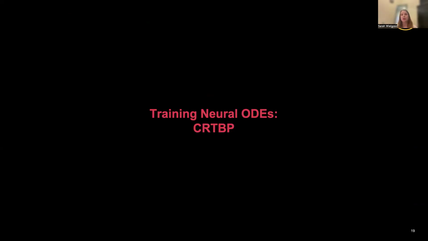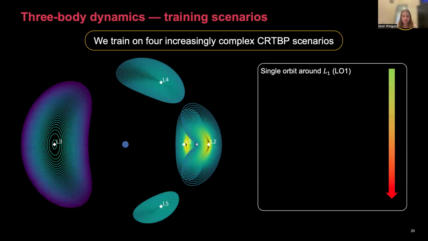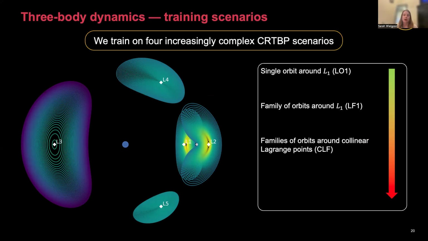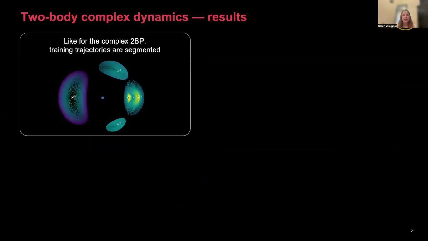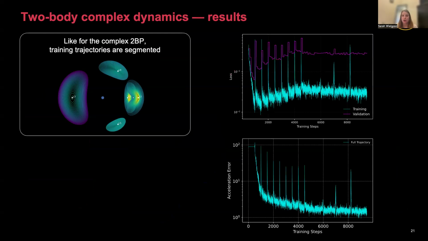So after we identified this issue and that you need to segment your data, we were comfortable moving on. So we train on 4 increasingly complex CR3BP scenarios, starting with a single orbit around Lagrange point 1, then a family around Lagrange point 1, families around all of the collinear Lagrange points, and finally families of orbits around all of the Lagrange points. And like for the complex two-body problem, we segment these trajectories, and the results that we got are very promising.